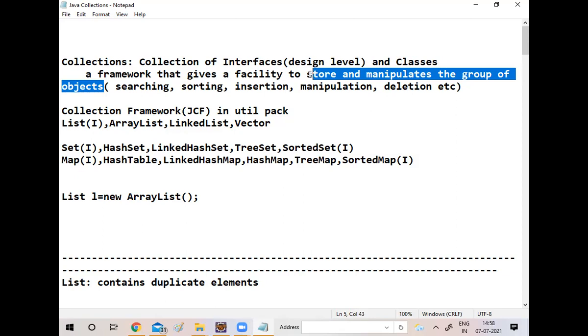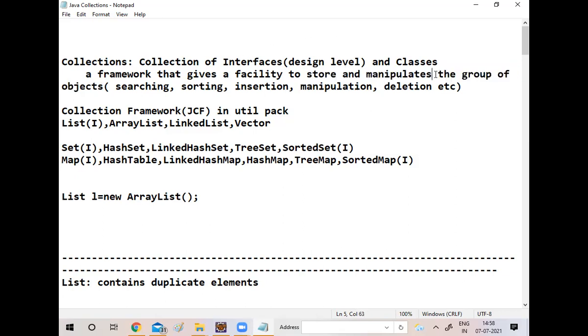Also, the principal may ask for the list of students in alphabetical order, on an age basis, or on a date of birth basis. That kind of sorting is what we call manipulation of data. So the framework gives a facility to store objects.